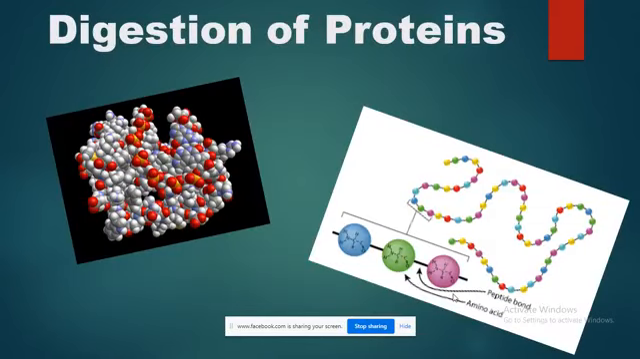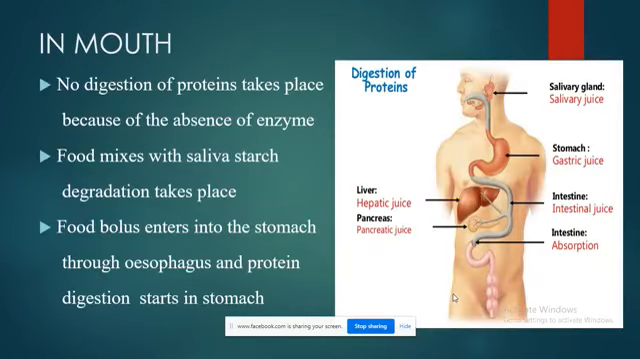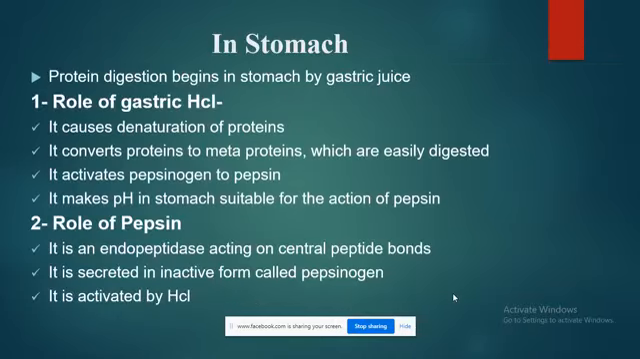Now moving ahead, we will talk about the digestion of proteins. When we talk about proteins, we all know that proteins are a very important component of the human body. So, in the mouth, no digestion of proteins takes place because of the absence of the enzyme. Food mixes with saliva and starch degradation takes place. Then the food enters the stomach through the esophagus and protein digestion starts in the stomach. So in the stomach, there is a very important role.